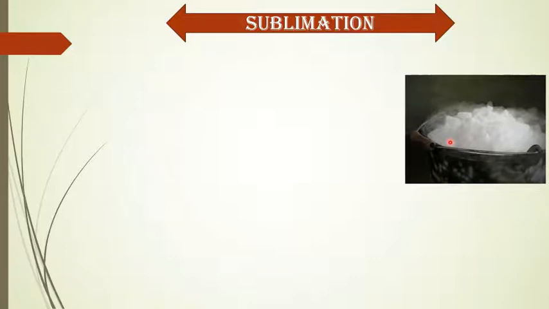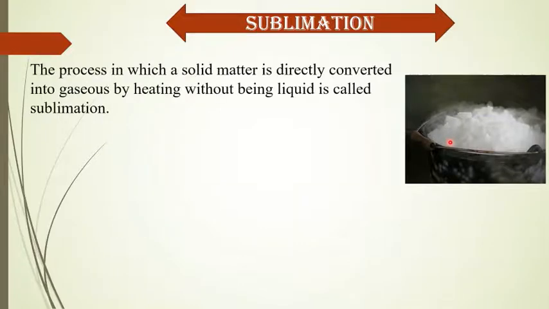These substances are called sublimating matter. These are some exceptional substances, and the process is called sublimation. The process in which a solid matter is directly converted into gas by heating without being liquid is called sublimation.